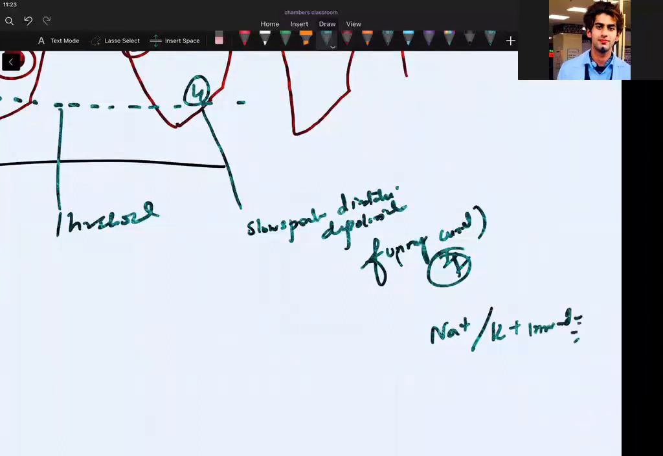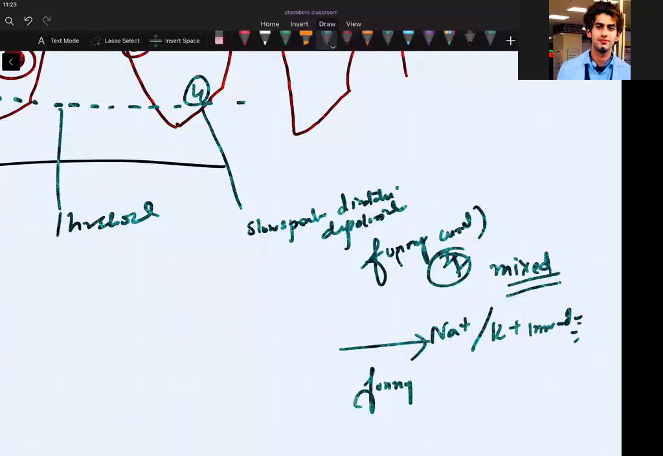They are mixed type. So who is responsible for automaticity if they ask you? Isn't it phase 4? Funny. They will ask you which channel is responsible for automaticity. Funny is automaticity. That's why SA node and AV node have these funny channels. Okay. Clear?